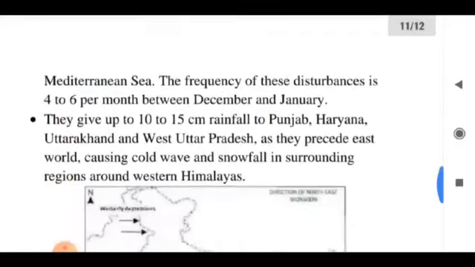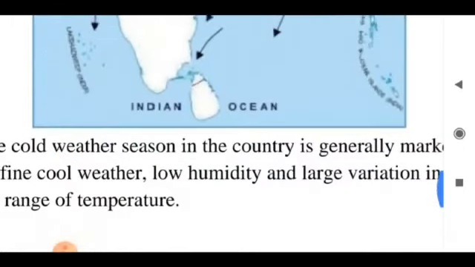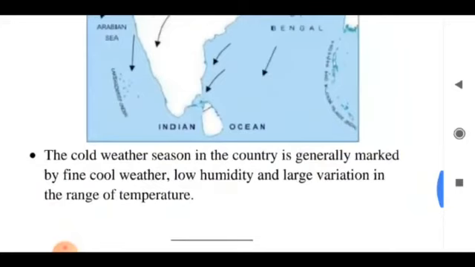So, this is the direction of western disturbance during the winter season. And finally, the cold weather season in the country is generally marked by fine cool weather, low humidity, and large variation in the range of temperature.